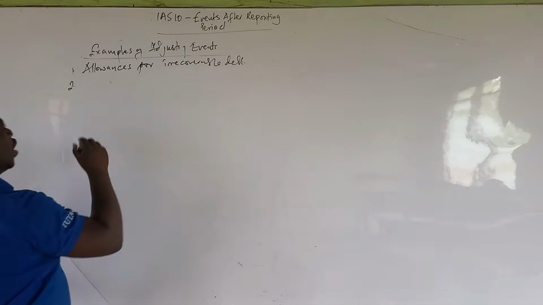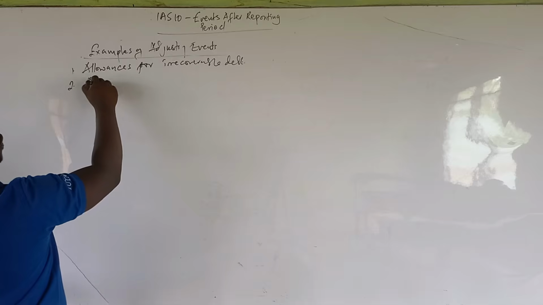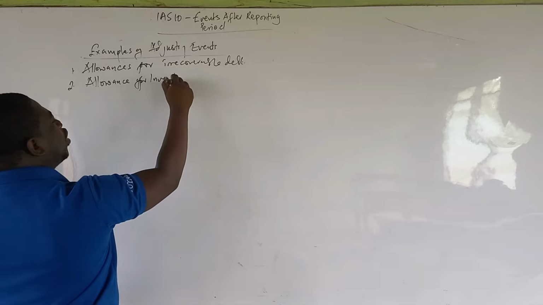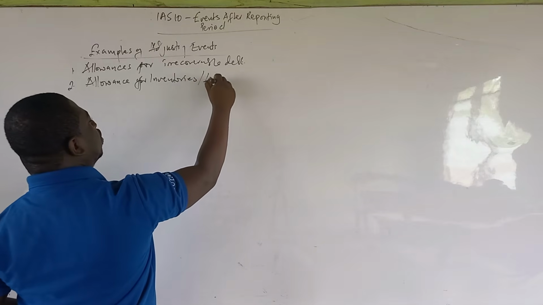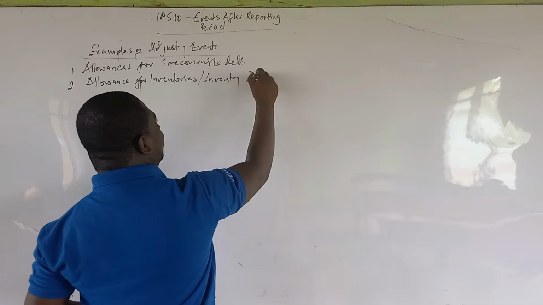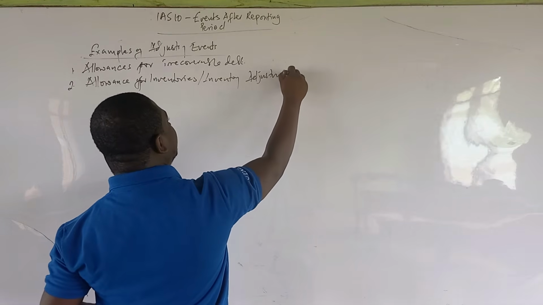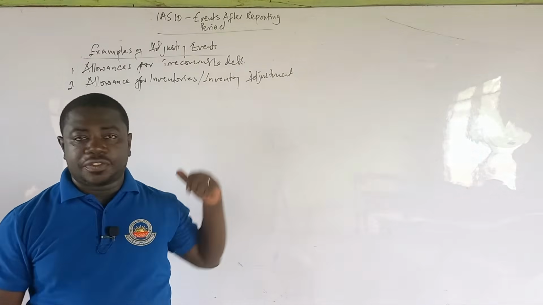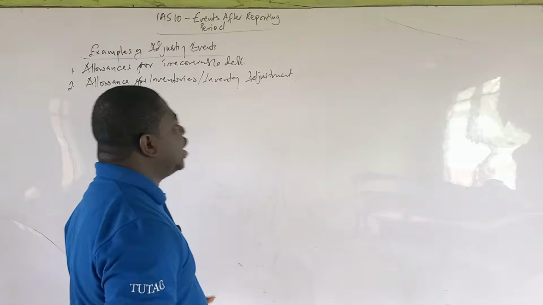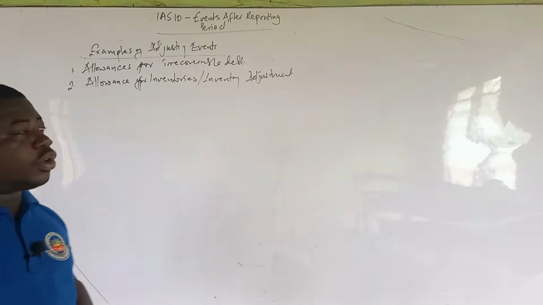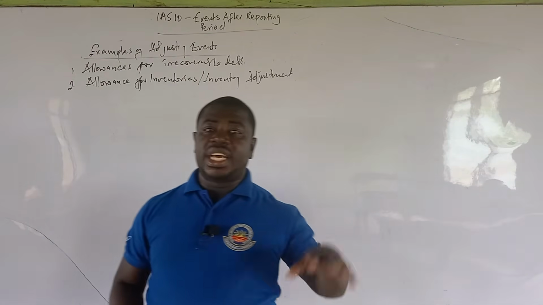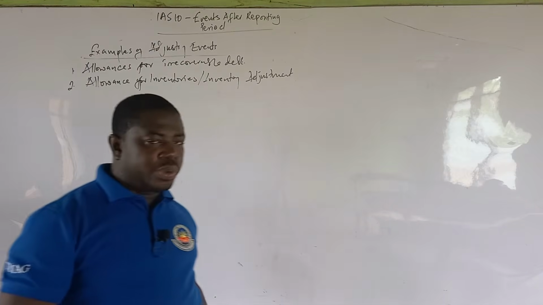Now the next thing that you should know and adjust is allowance for inventories, or what we call inventory adjustments. It's very, very important to know that in the subsequent year, even though it has happened in January this year, you are preparing accounts for last year, you have discovered, for example, in your closing inventory statement, you have stated that you have $20,000 of closing inventory. And then you discovered in January that actually 5,000 of the goods are damaged in the warehouse. You don't continue to report 20,000.